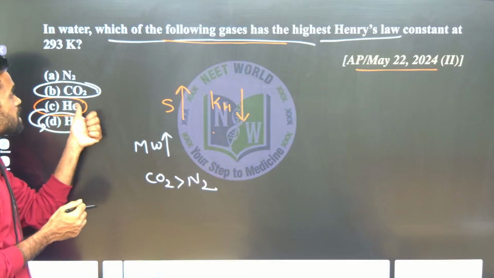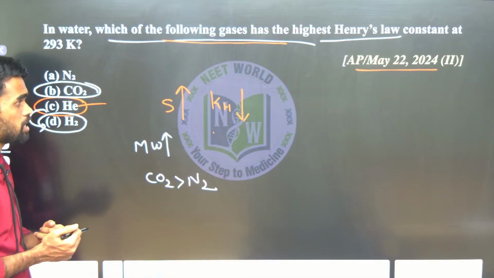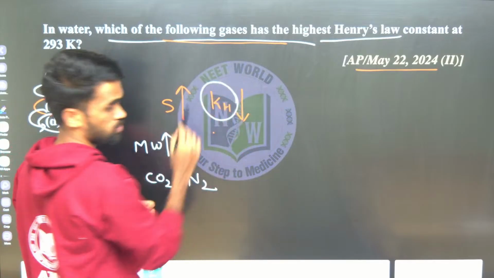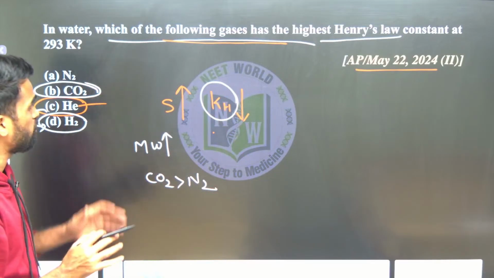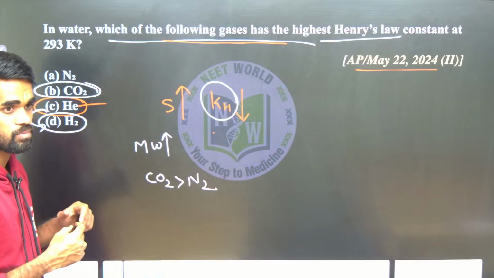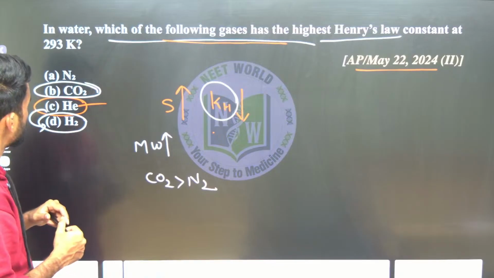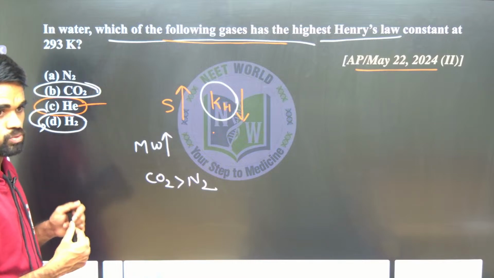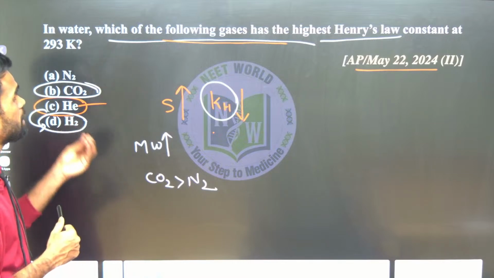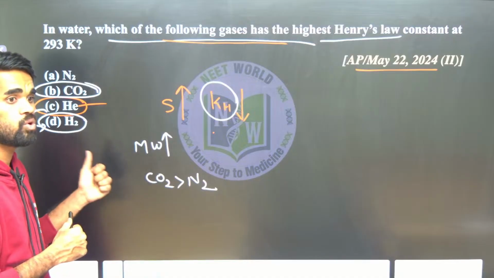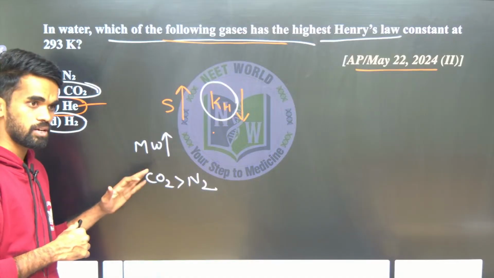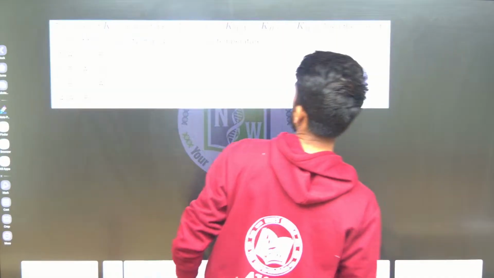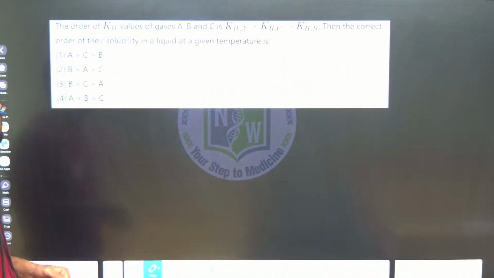So which is least soluble? Helium is least soluble, so it has the highest KH value. That's it. Is this clear? And if I ask for the order, it is HE, H2, N2, CO2. CO2 will have the least KH value and more solubility.